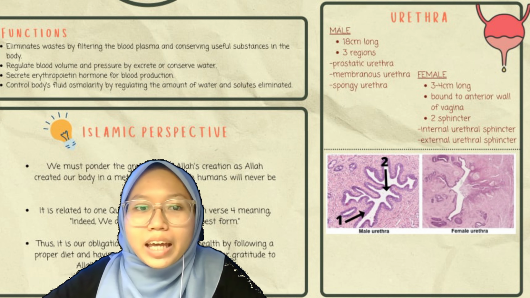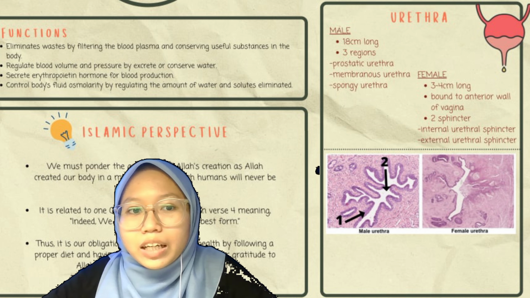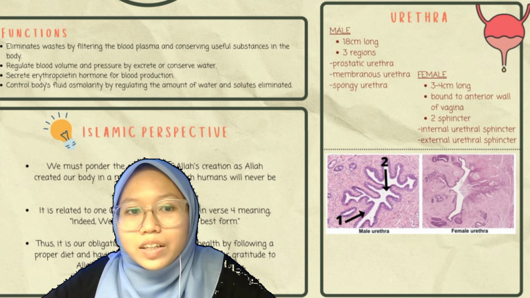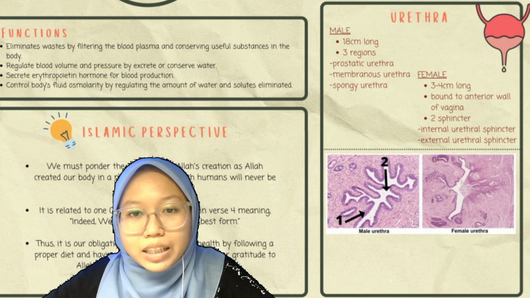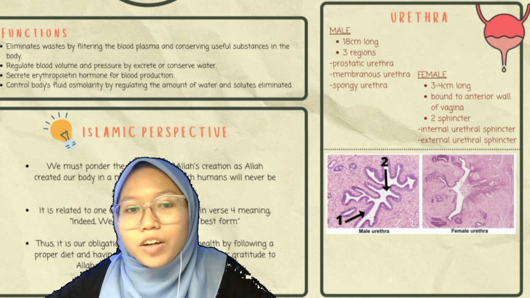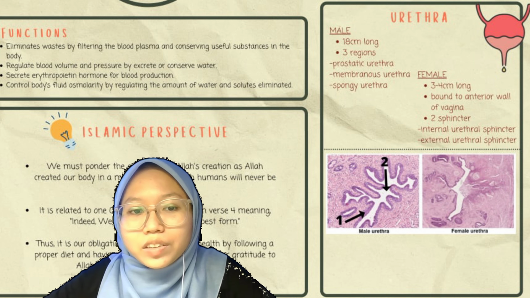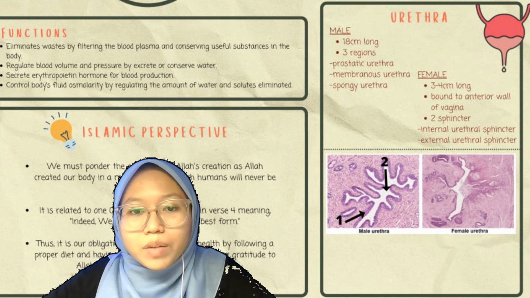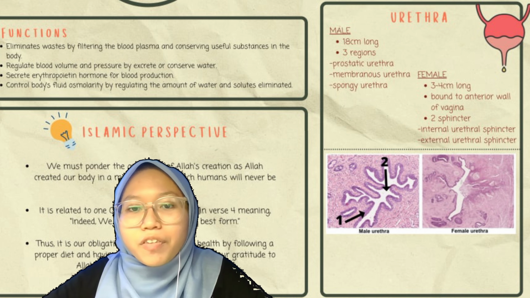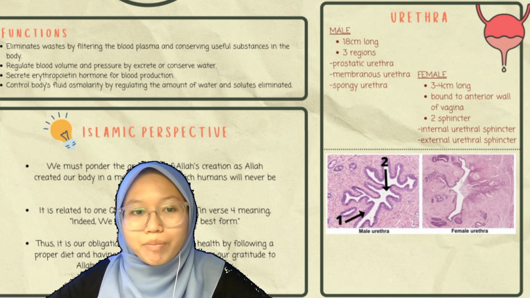It is lined by epithelia of different types, and usually for prostatic urethra, it is transitional epithelium, membranous urethra, pseudostratified columnar epithelium, thick layers of skeletal muscle is present at the level of the external urethral sphincter. And for the spongy urethra, pseudostratified columnar epithelium, except for the terminal portion, which is stratified squamous epithelium.